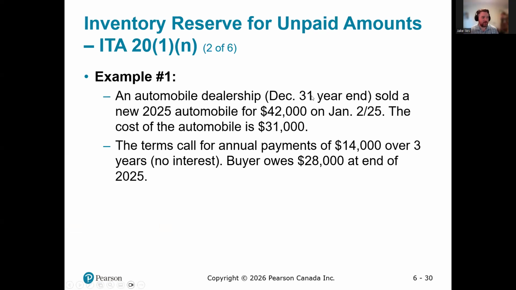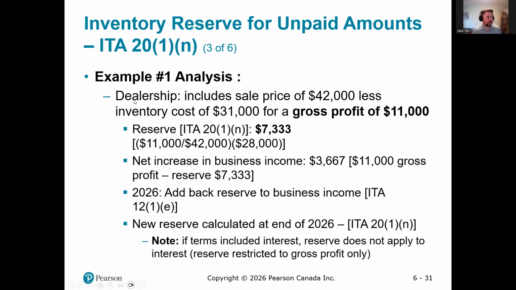So why am I doing the percentage? Because when we apply the percentage to the amount not yet collected, that determines how much our reserve gets to be. So the dealership includes a sales price of $42,000 less inventory cost of $31,000. There's our gross profit of $11,000.